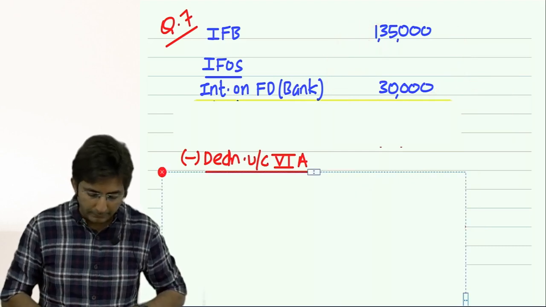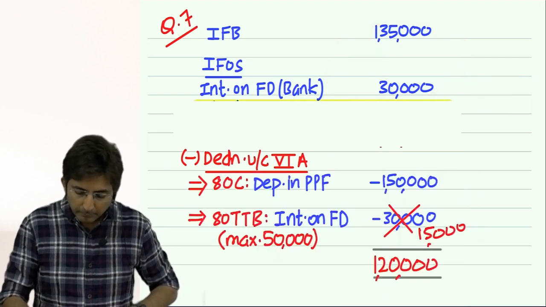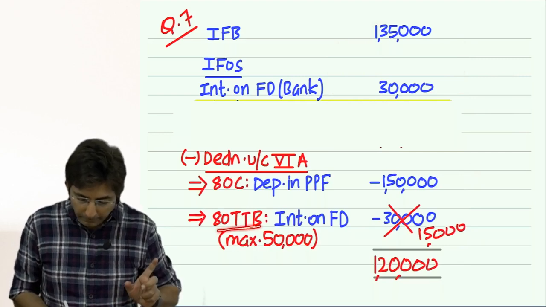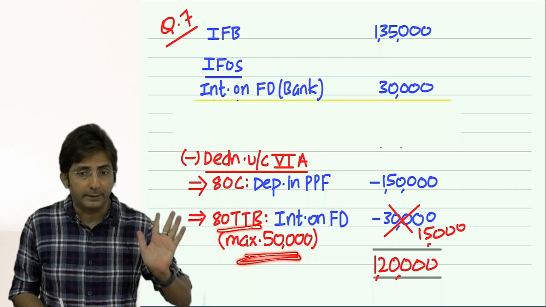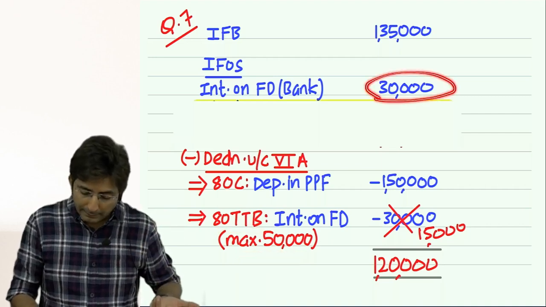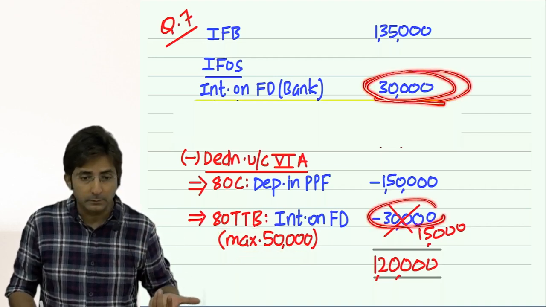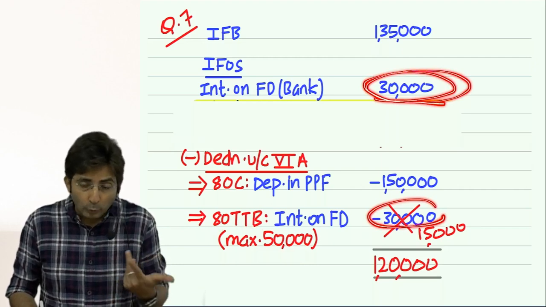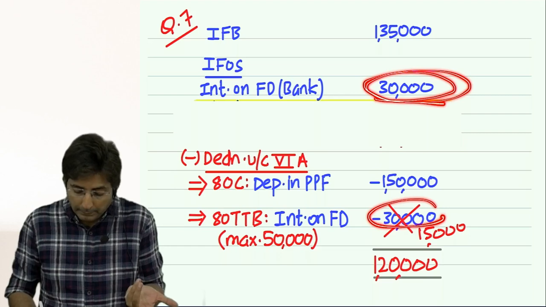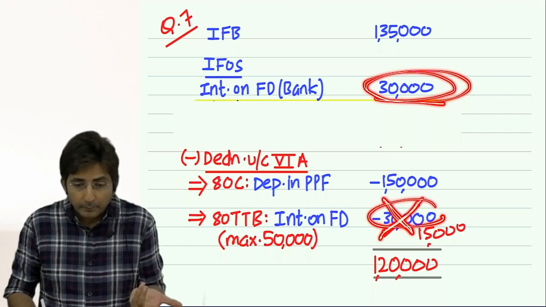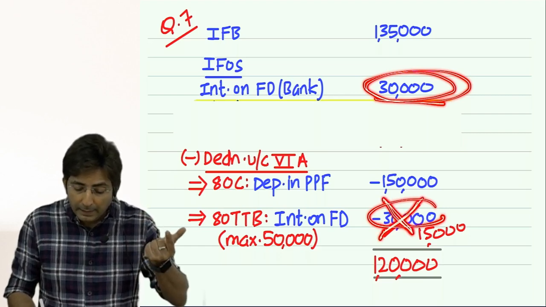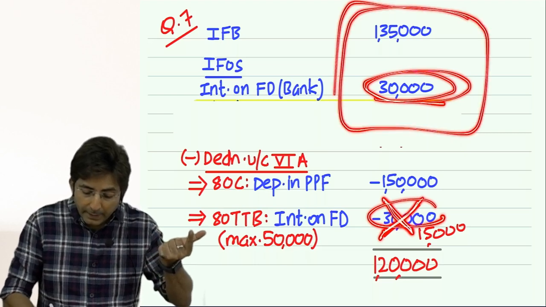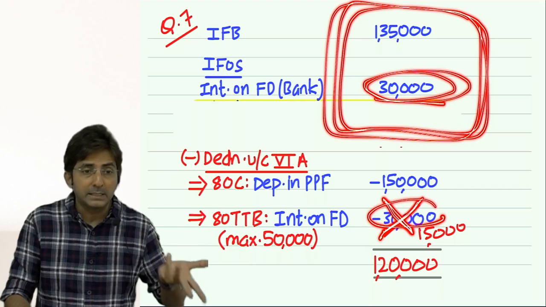See the way I have done here. In 80TTB there is a limit of maximum 50, but our actual interest is 30,000. So I was planning to take 30. But why did I cancel then? Immediately I realized that at the most I can minus 1 lakh 65.